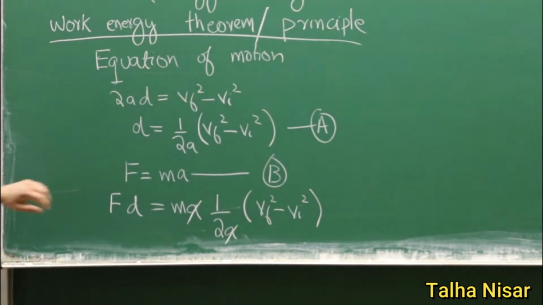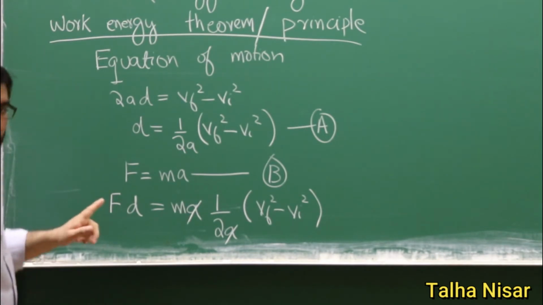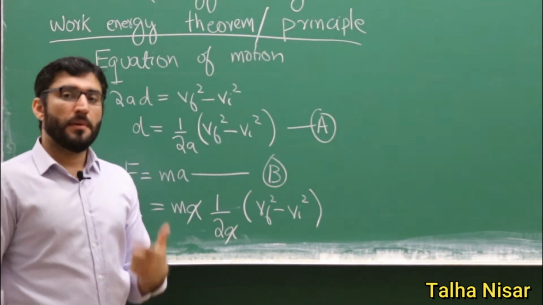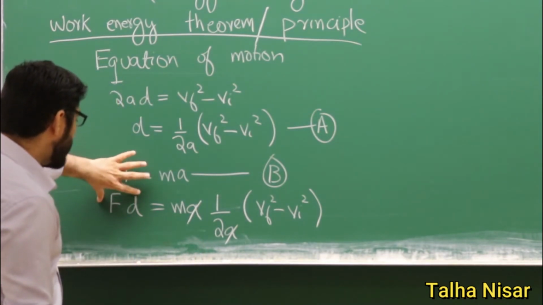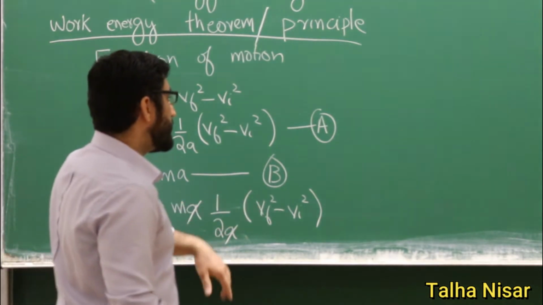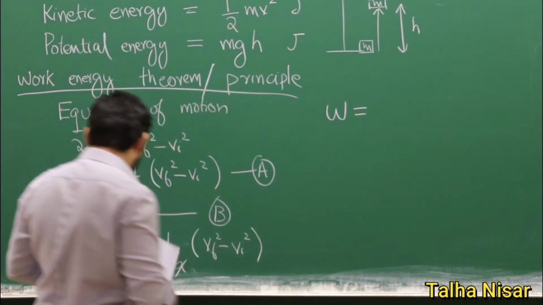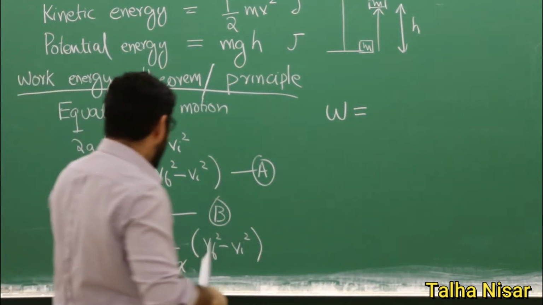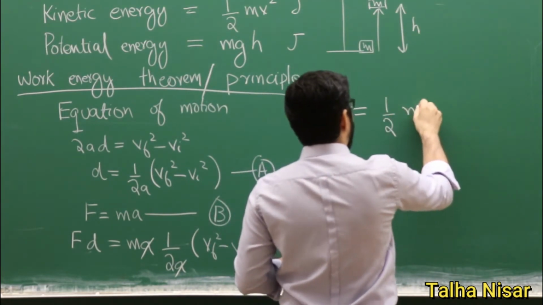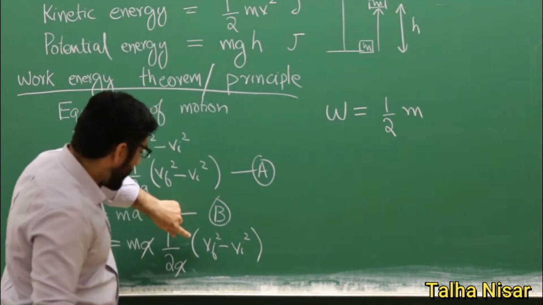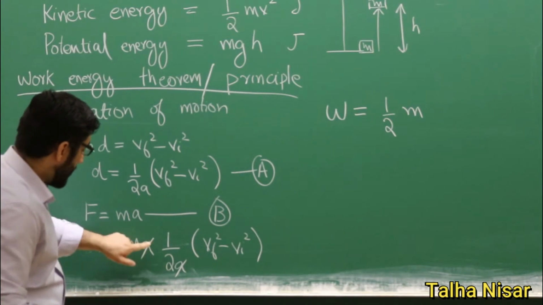So what do we see here? We have the force multiplied by displacement, and we just discussed that the force multiplied by the displacement is the work done. So we can write work done here instead of this term. And now we rearrange this term. We write work done for these two, and then we rearrange this here. So we have the 1 by 2m. We just remove this bracket, and then we will rewrite.